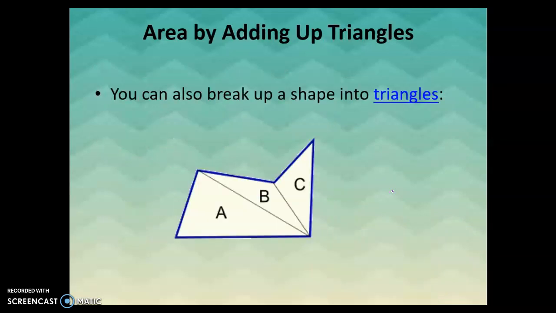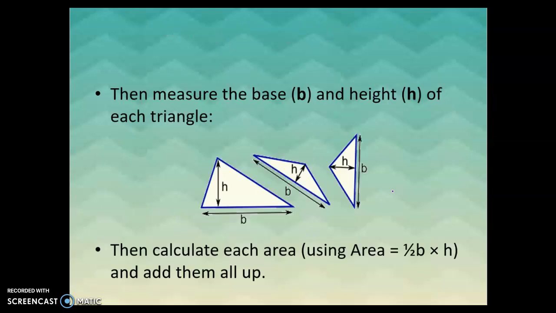Another way that you can find area of complex shapes is to break something like this into triangles. And once we have it broken into triangles, we can then find the area of each triangle. So we could measure the base and height of each triangle and find the area of the triangle using that formula that we've already learned, 1/2 the base times the height. And once we find the area of these three triangles, we then add them all up.